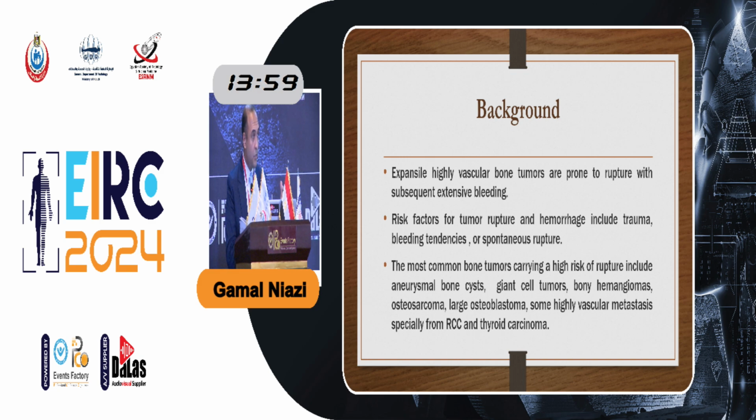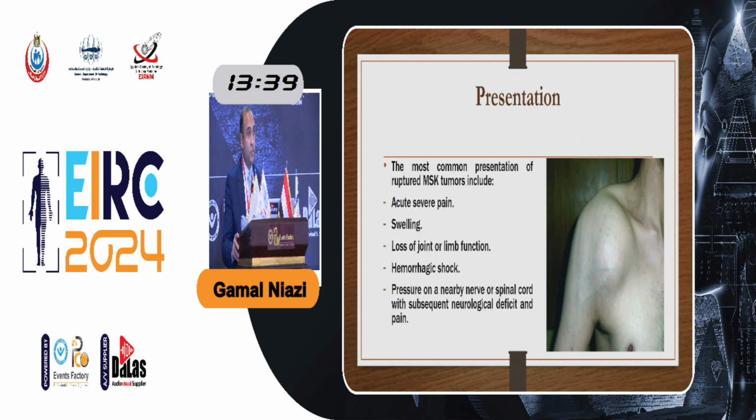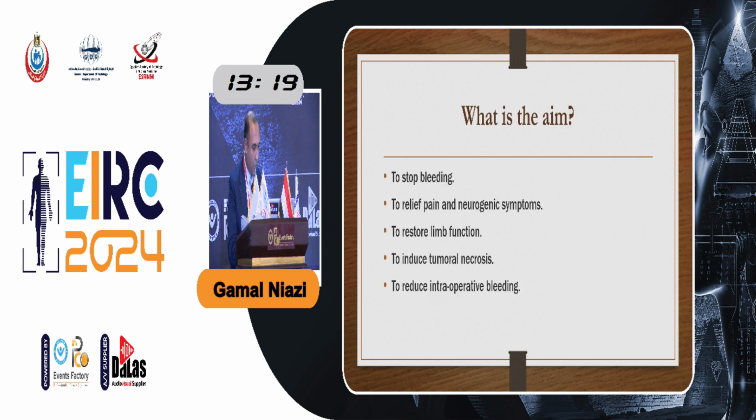Some of the very common bone tumors carrying a high risk of rupture, either accidentally or by trauma, are the aneurysmal bone cysts, the giant cell tumors, the hemangiomas, especially in the spine, the rapidly growing osteosarcomas, the Ewing sarcomas, the large osteoblastomas, and some of the highly vascular metastases. So the patients, as we said, present with acute swelling or acute pain or even blood loss, loss of joint or limb function, and sometimes, in lesions close to neural structures, the patient may present with emergency neurogenic symptoms, especially in cases of ruptured tumors of the spine.